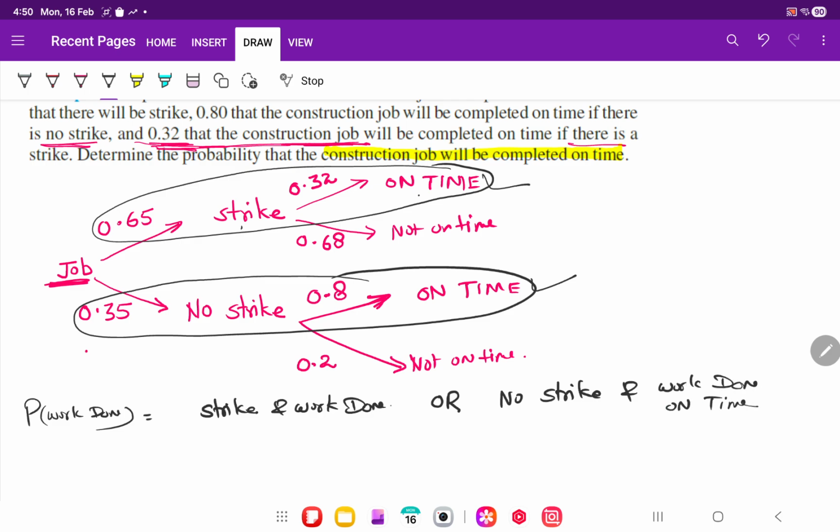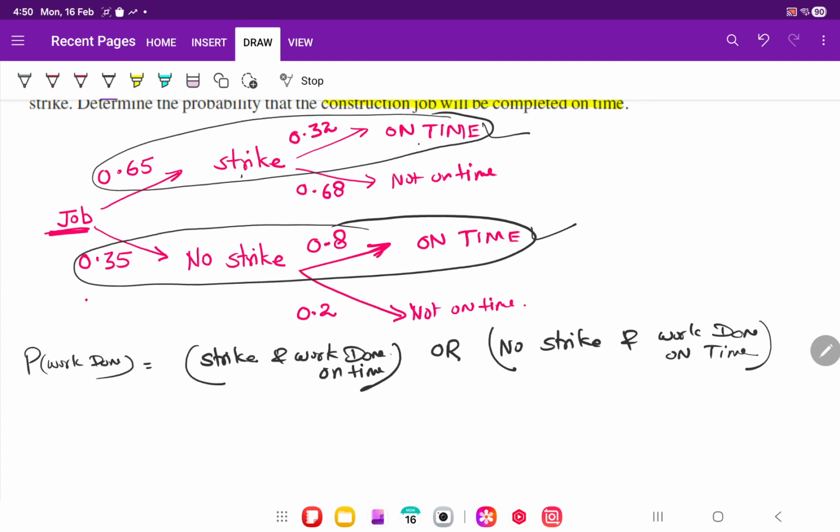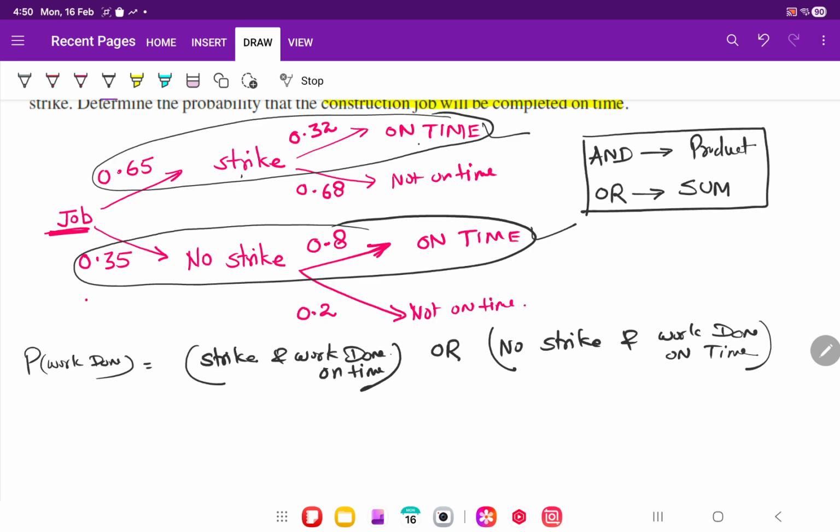These are two possibilities, correct? You remember I told you, in a probability problem, whenever there is and, we use product, and wherever there is or, we use sum. This is a fundamental rule of probability.